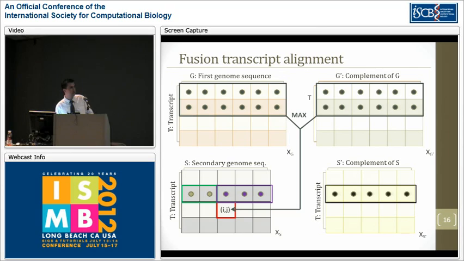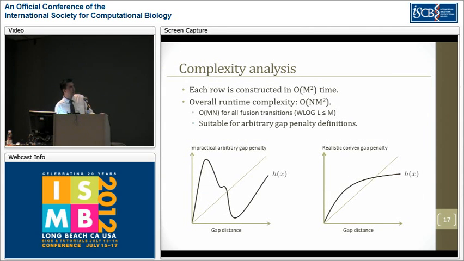For fusion transitions, we have to introduce two more alignment matrices. The first one is aligning the transcript to the secondary genome sequence, and the other one would be aligning the transcript to the complement of it. In this case, we have quadratically many cells that we can take the fusion source from to assign to this cell. Luckily, we don't have to consider all of the cells over here. We can pre-compute the optimal fusion sources and then compute them on the fly for computing these alignment matrices. And our complexity is order of m squared with this simple algorithm for each row, and the overall runtime complexity would be order of nm squared, which is quite slow considering that m is actually the genome size.